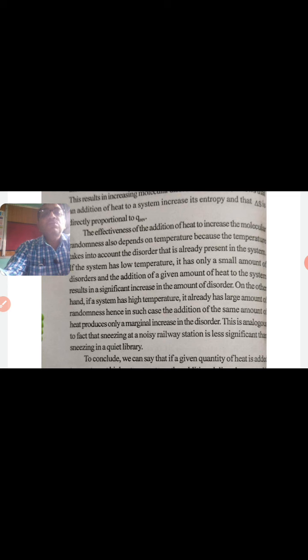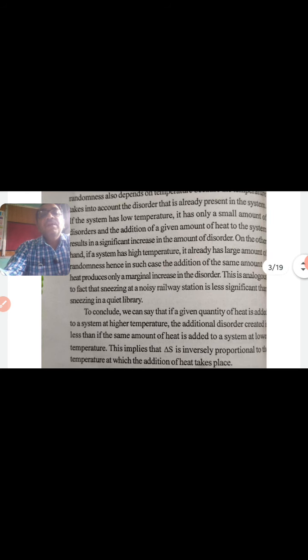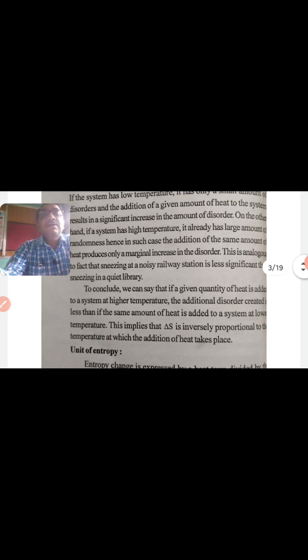This is analogous to the fact that sneezing at a noisy railway station is less significant than sneezing in a quiet library. To conclude, we can say that if a given quantity of heat is added to a system at higher temperature, the additional disorder created is less than if the same amount of heat is added to a system at lower temperature. This implies that delta S is inversely proportional to the temperature at which the addition of heat takes place.